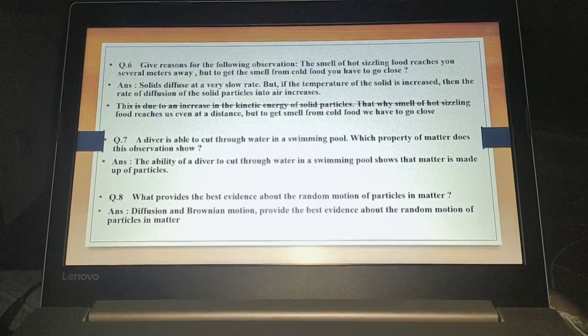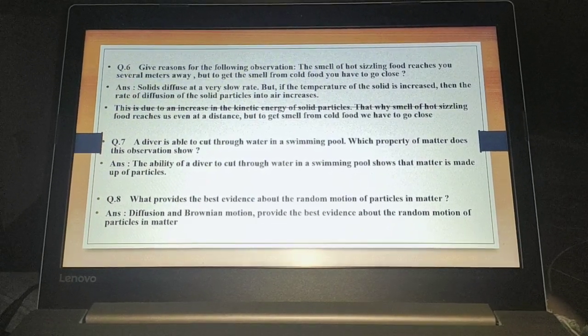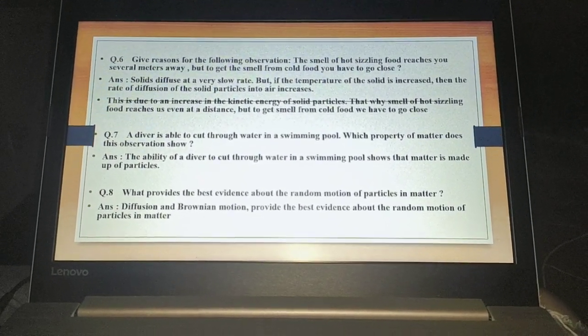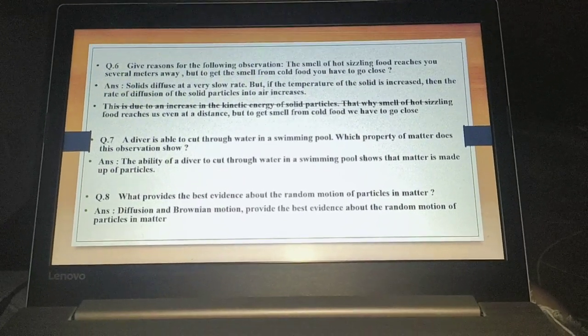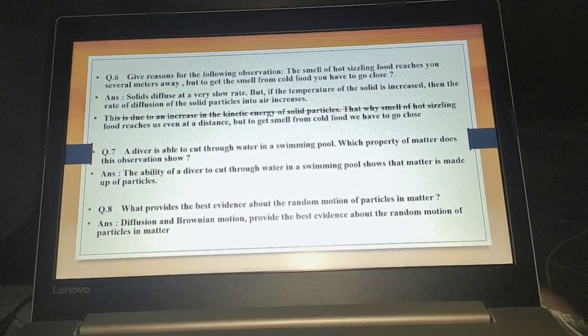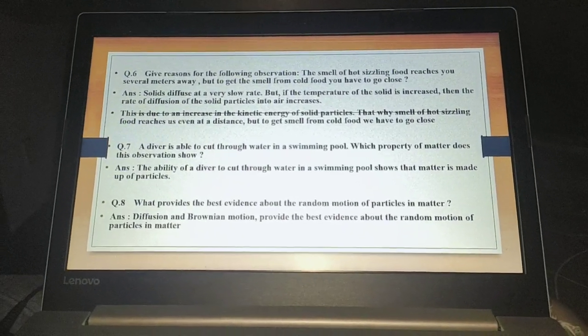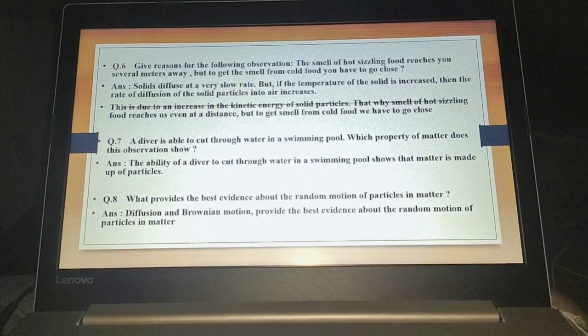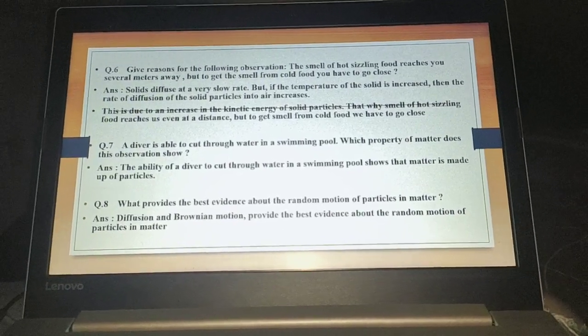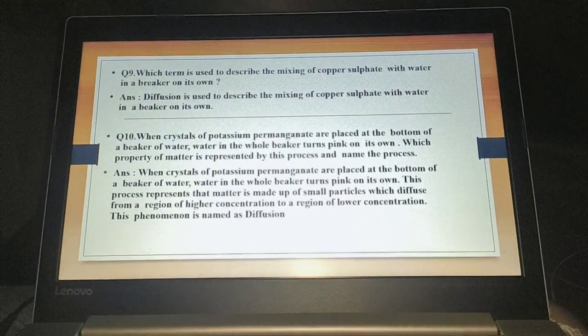What provides the best evidence about the random motion of the particles in matter? So diffusion and Brownian movement. Here I can explain to you what Brownian movement is. Brownian movement is the movement or motion of particles in a zigzag form. So a random motion which is in zigzag form is known as Brownian movement. So this is one of the new definitions.